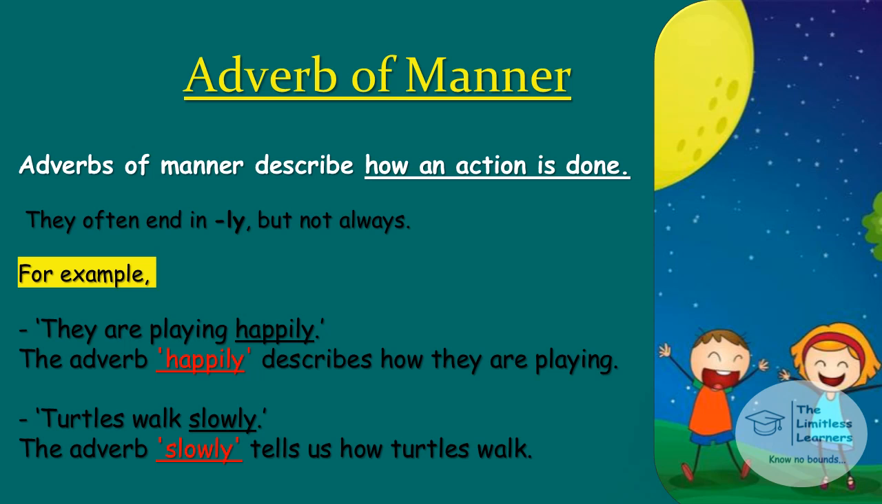Adverb of manner. Adverbs of manner describe how an action is done. They often end in ly, but not always. Let us see the examples. They are playing happily. Do you see the ly in the end? Right. The adverb happily describes how they are playing, the emotions. Example number 2. Turtles walk slowly. The adverb slowly tells us how the turtle is walking.